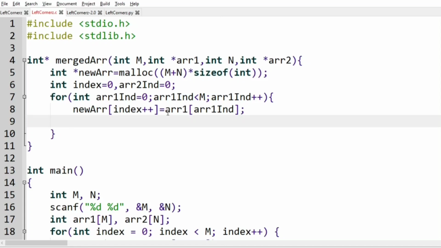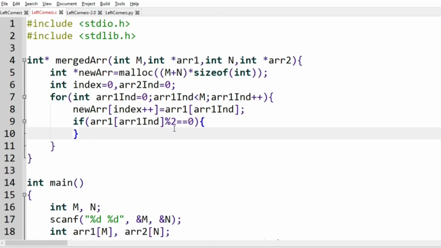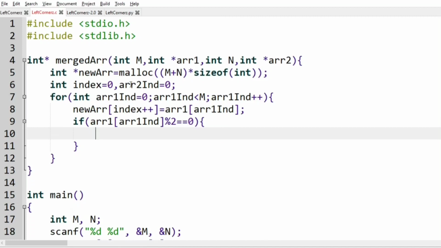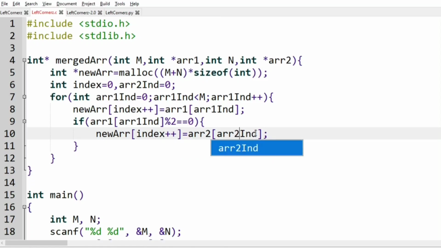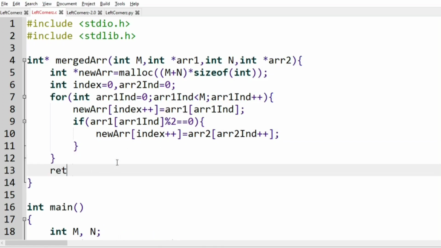and after appending we are going to check whether that integer is even. So if array 1 of array 1 index is even, that is mod 2 equal to 0, means we are going to take an integer from array 2. So we'll have to append the integer from array 2 to the new array, and here you use plus plus. And after this, finally we'll return the new array.